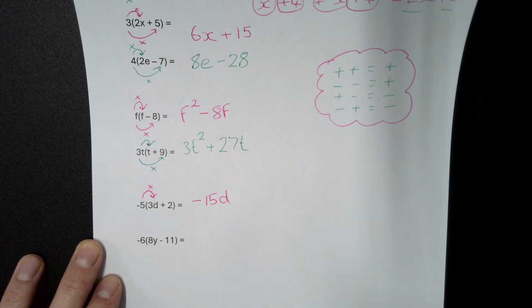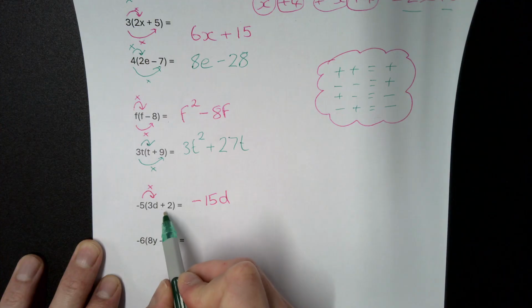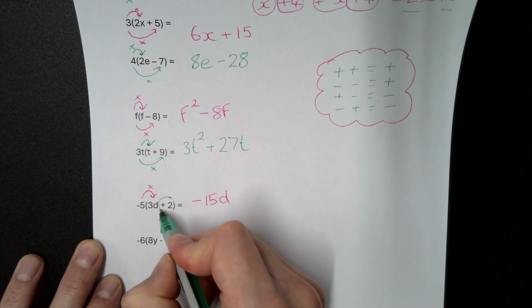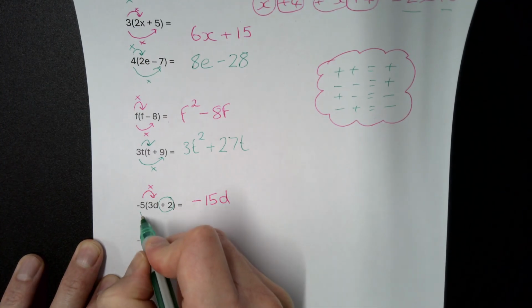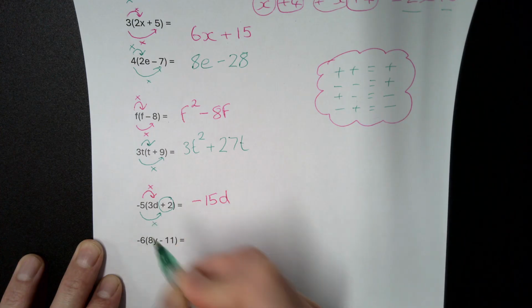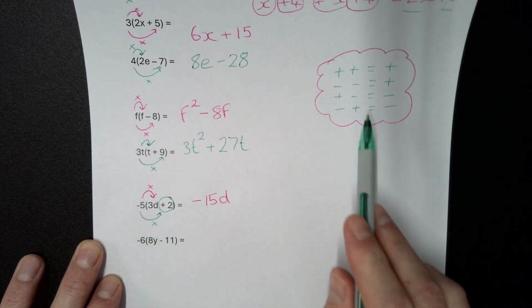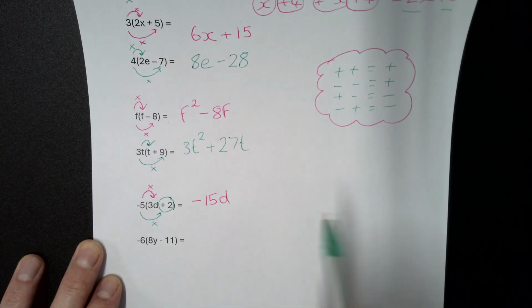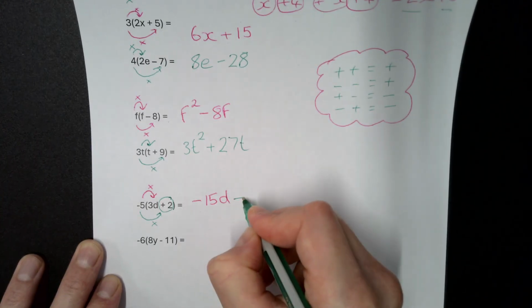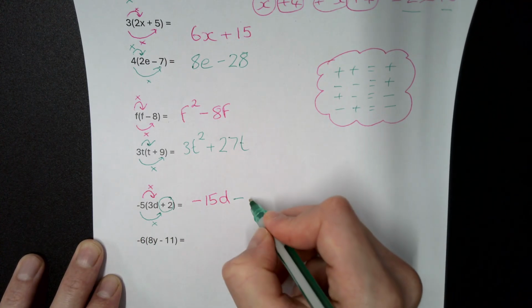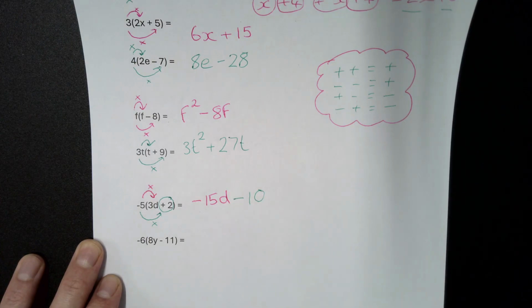Okay, now the term here, don't see it as a plus 2, just see it as a positive 2. So you've got minus 5 times a positive 2. Both signs are different, so when both signs are different, it's always a negative answer. So it's a negative, so 5 times 2 is 10. Okay, so you can see here, the sign changes in the middle.